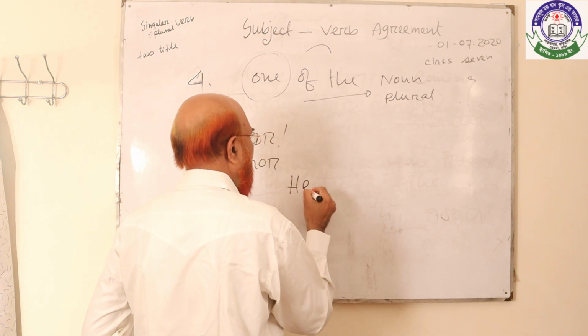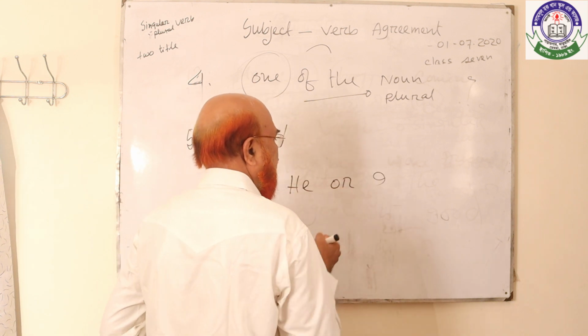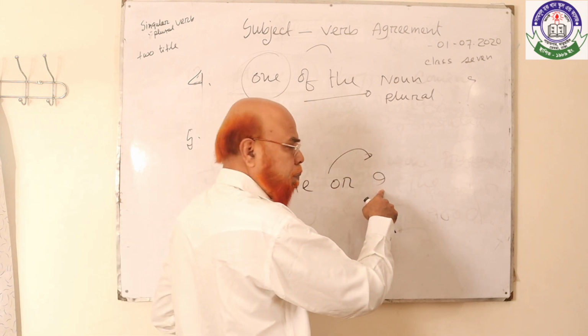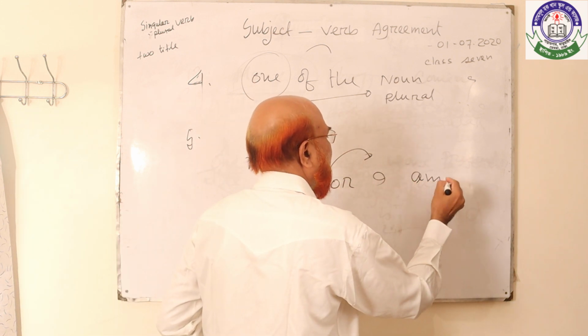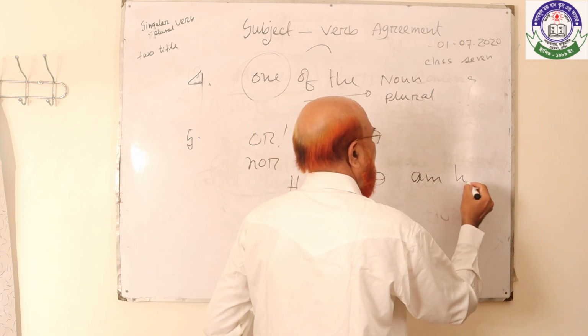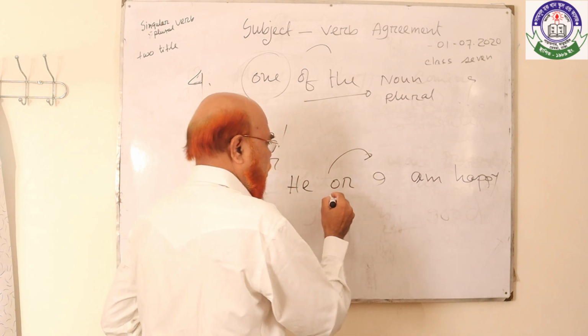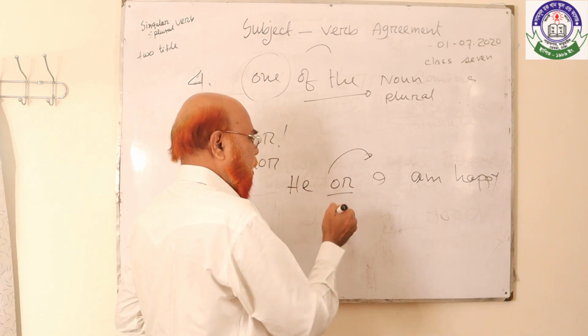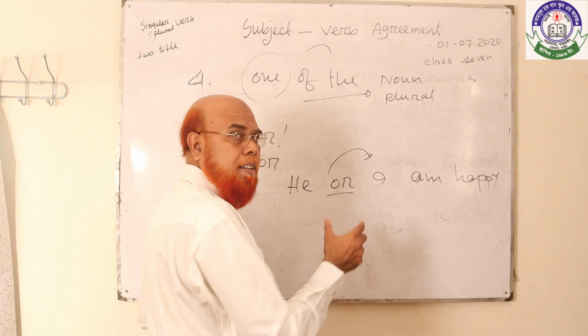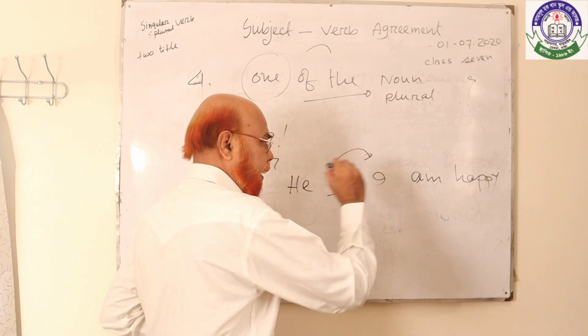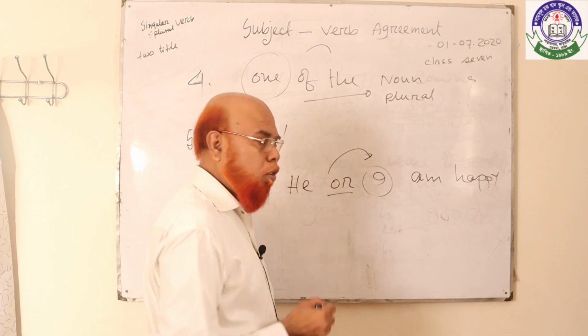As for example, he or I. Here or connects, and I is the subject. Am happy. Here, with or nor, if two subjects are connected with or nor, the second one will be the subject, not the first one.